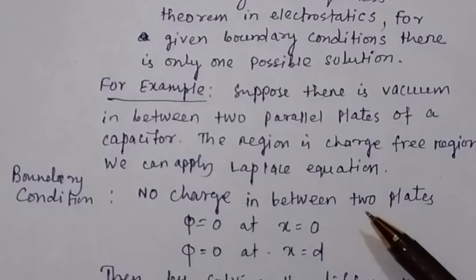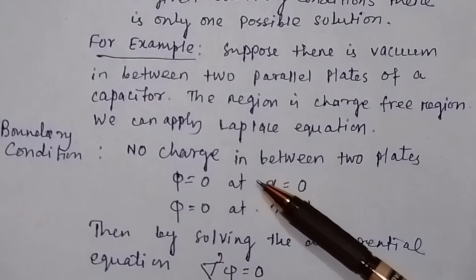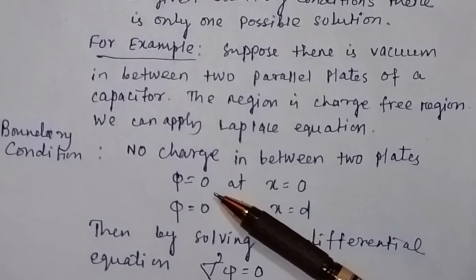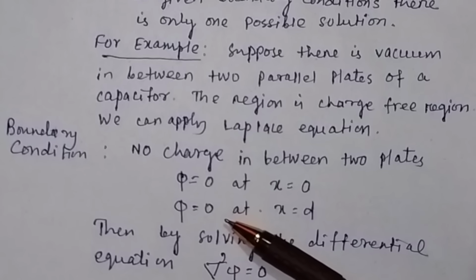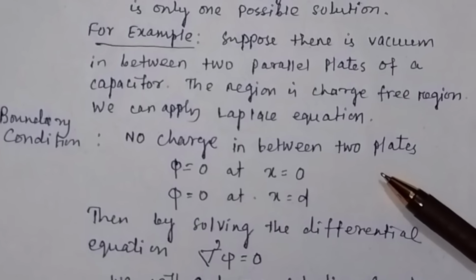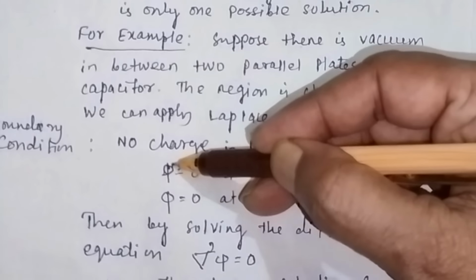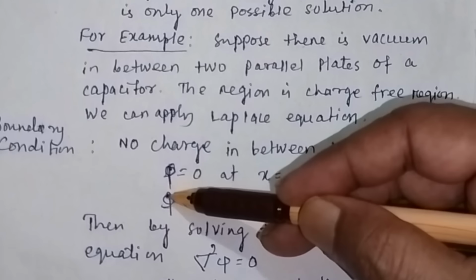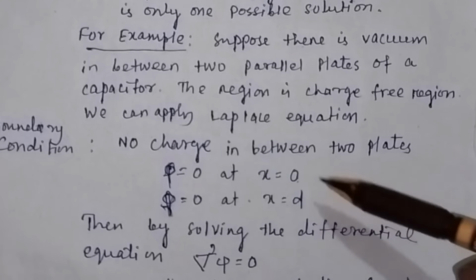And what is the boundary condition? There is no charge in between the two plates, so the charge density rho is equal to 0. Suppose you have two plates, one at x equal to 0 and another at x equal to d. So rho equal to 0 at x equal to 0, and rho equal to 0 at x equal to d.